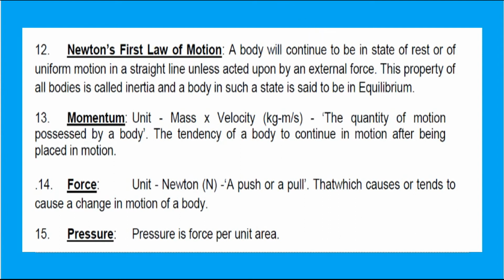A body will be in a state of rest or uniform motion in a straight line unless acted upon by an external force, which I already explained to you. This property of all bodies is called inertia. For example, if you keep your mobile phone on the table, it will remain in that position of inertia unless you push or pull it. Pushing or pulling is an external force. So this state is said to be in equilibrium.